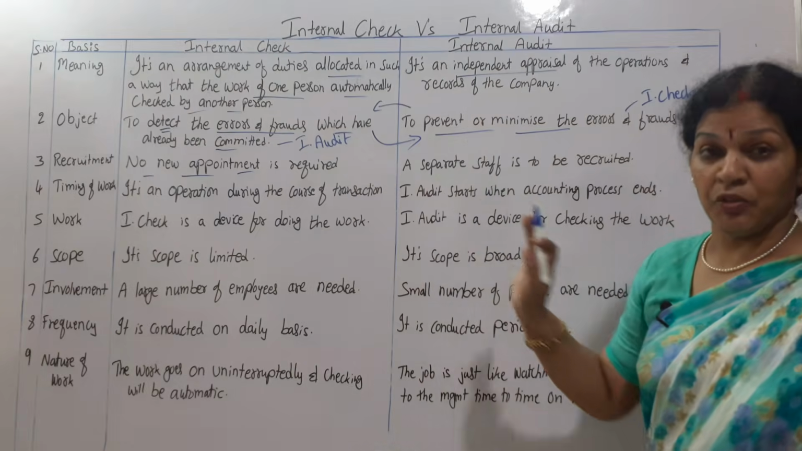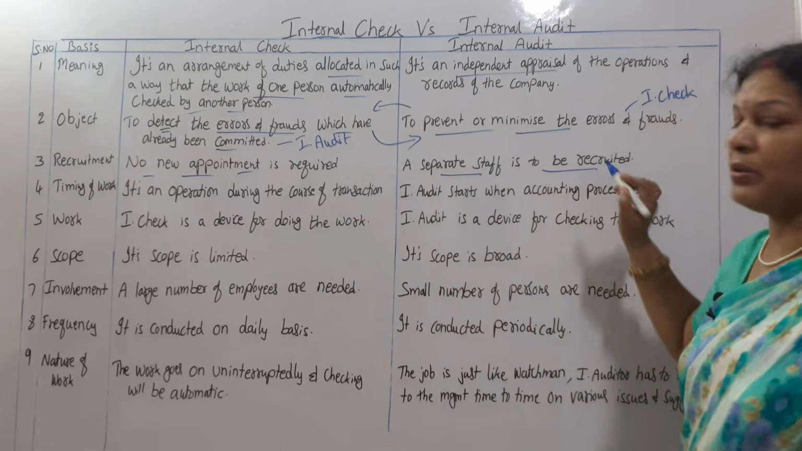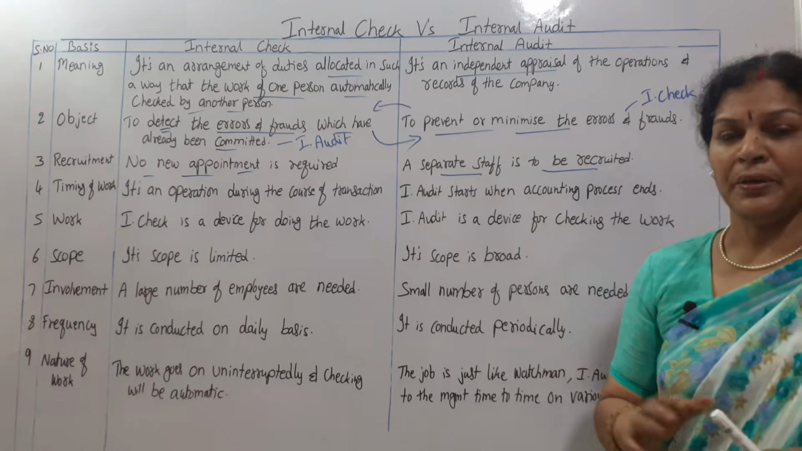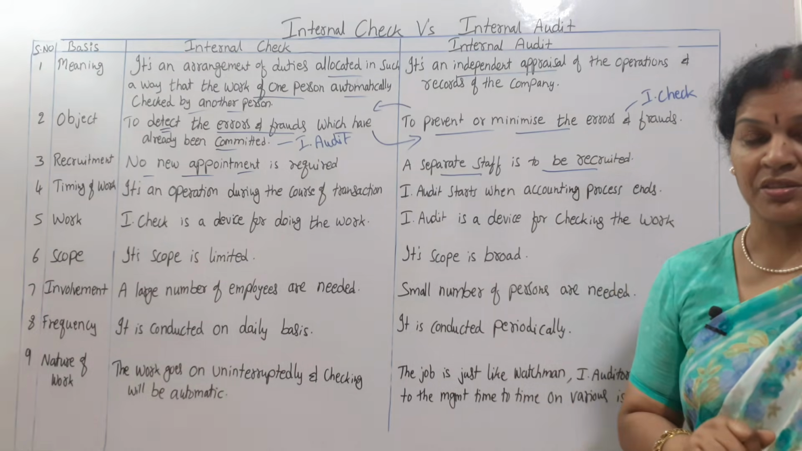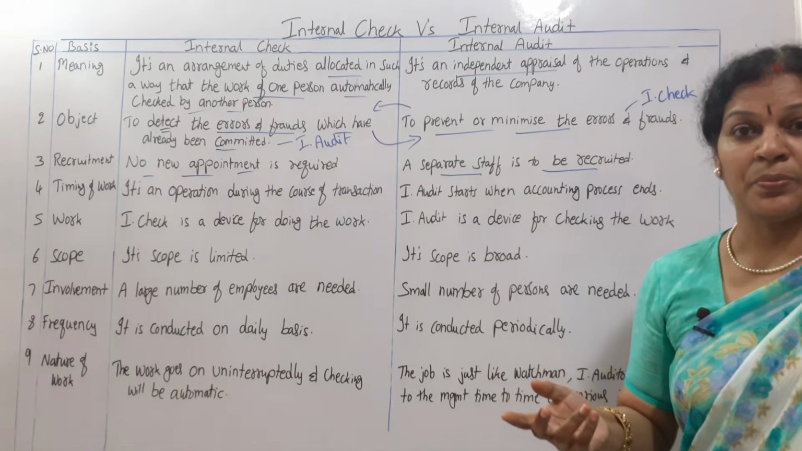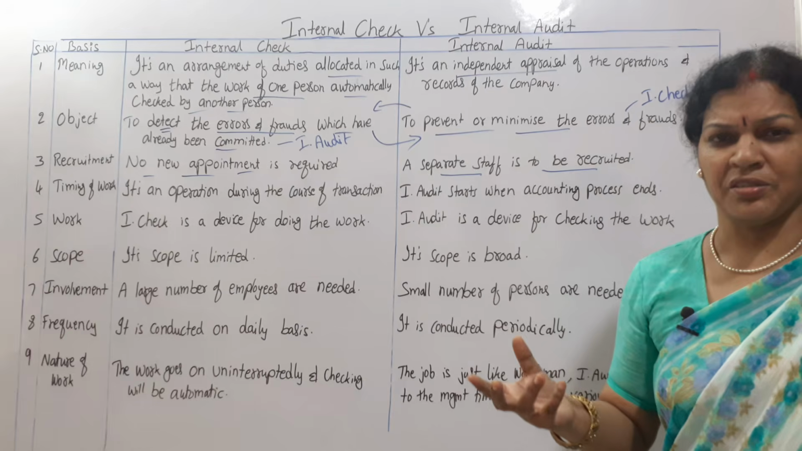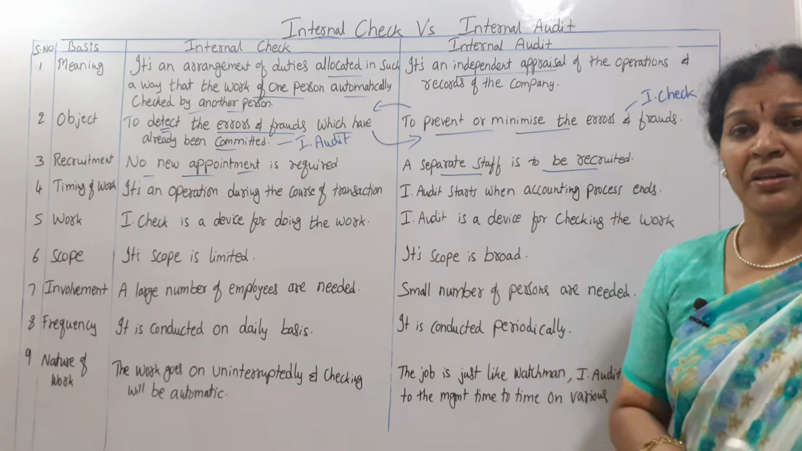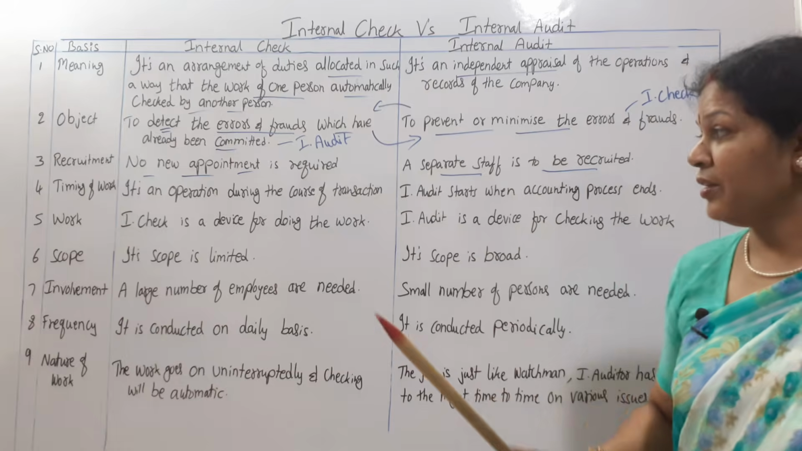But whereas if you want internal audit, a separate staff is to be recruited. Separately only for internal auditing we recruit the staff, that we have already discussed. Maybe 1 person, 2 persons as per the business point of view. If it is a large business, then we need more. Anyway, we need separate staff, but in internal check no need of separate staff.